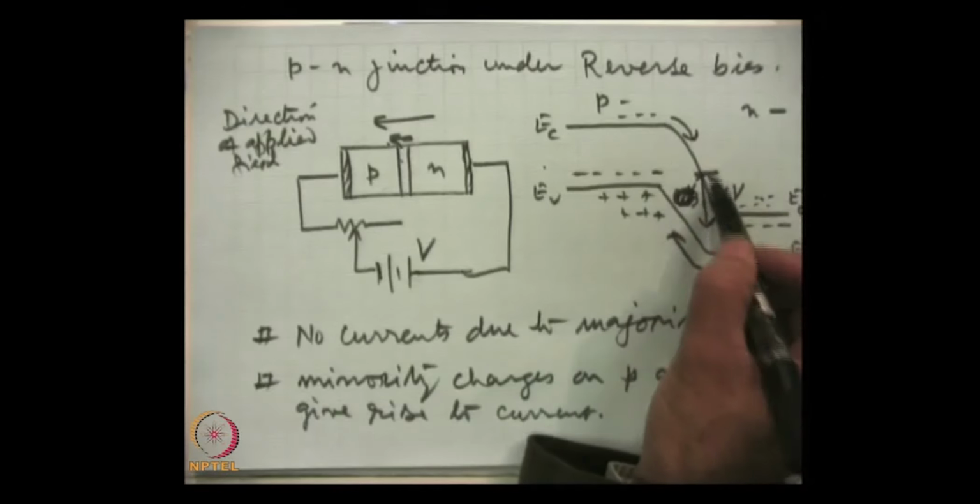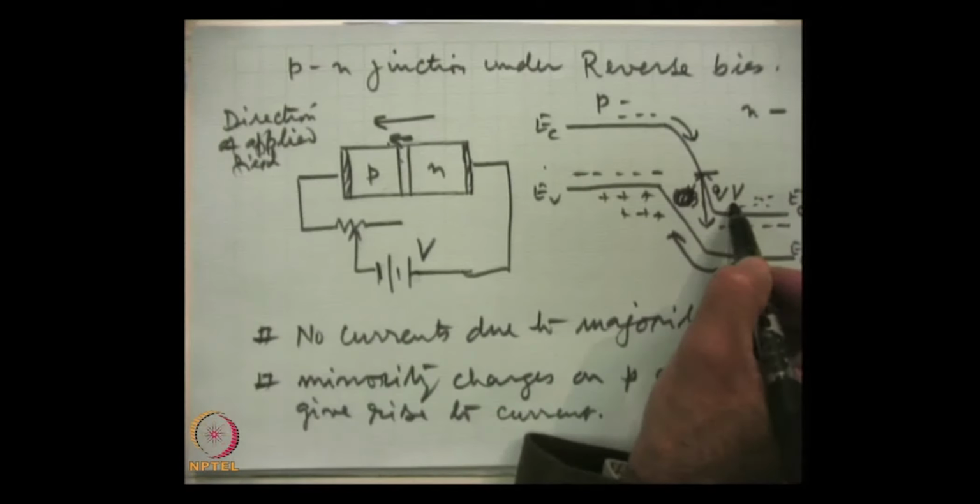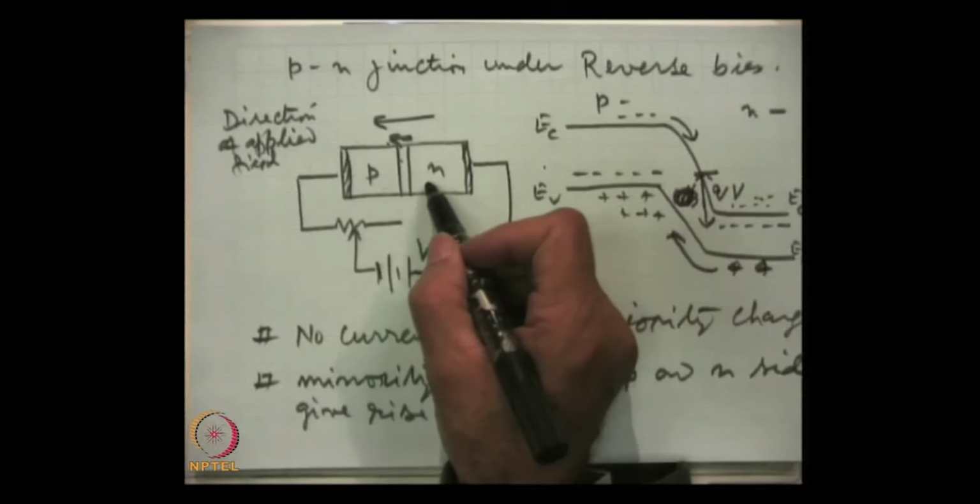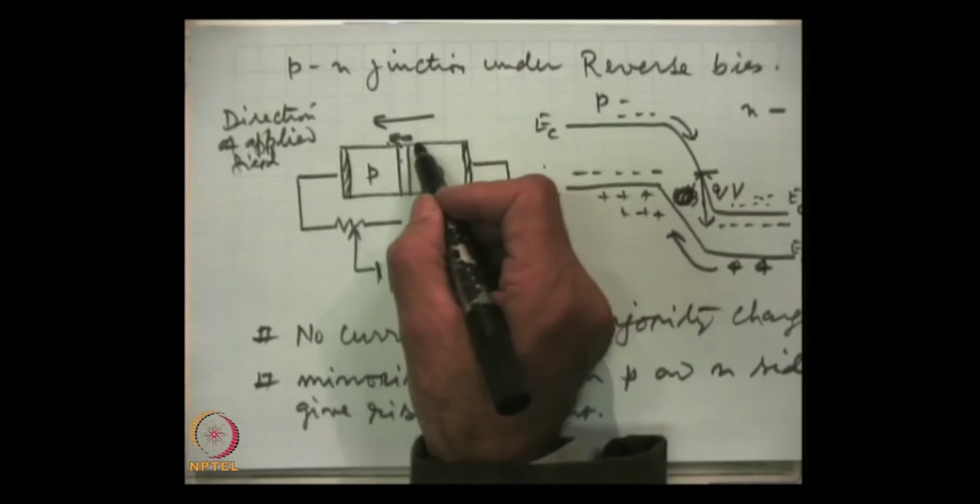Only those electrons which are in the depletion region, because making and breaking of bonds is a continuous process, and the electrons near the junction on the p side or within the junction will be able to cross over.